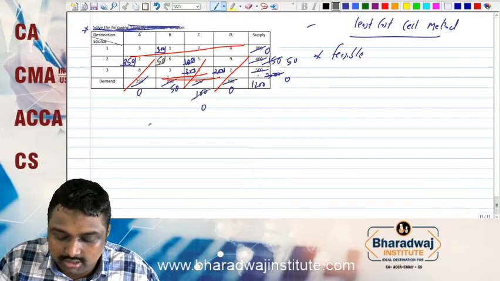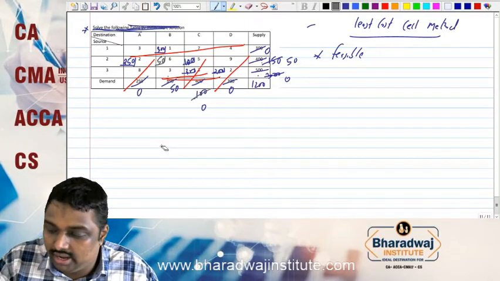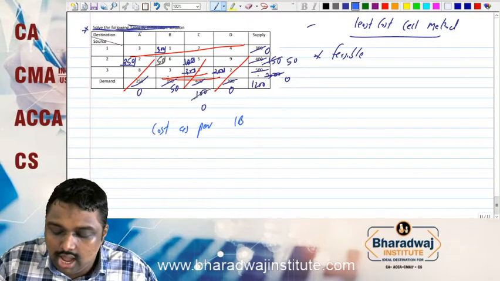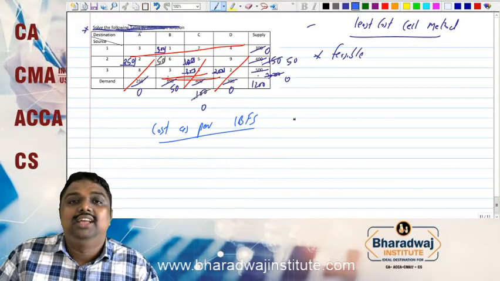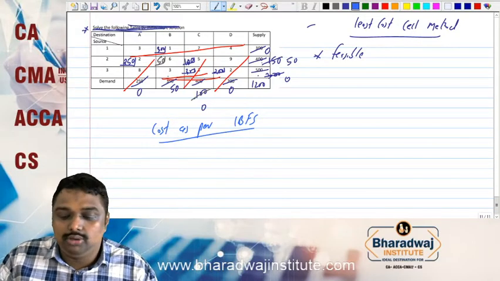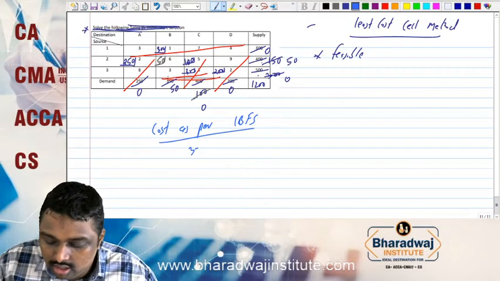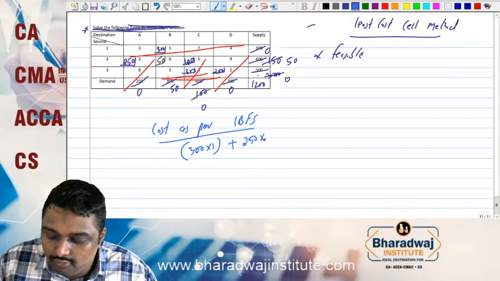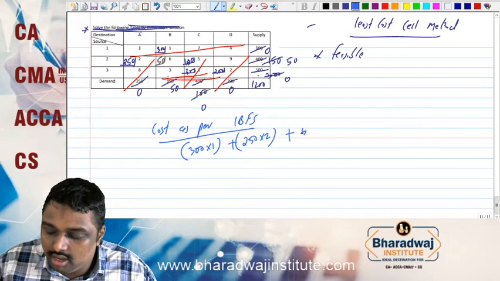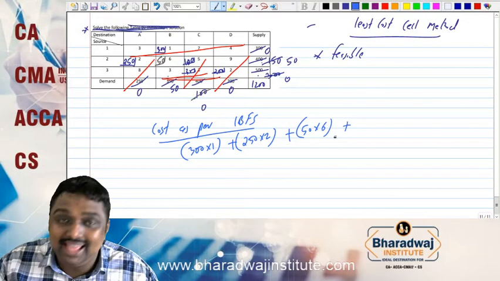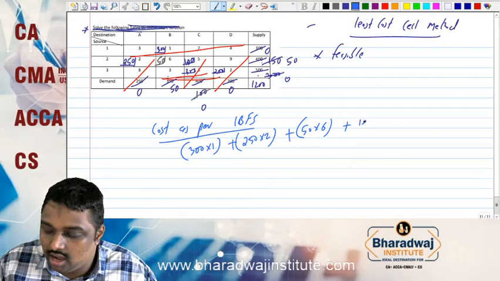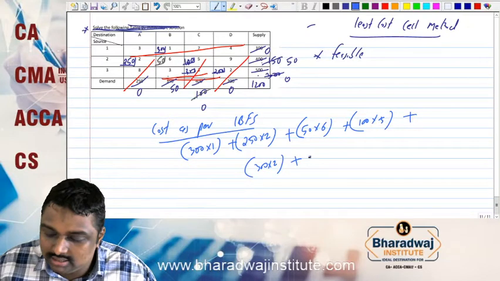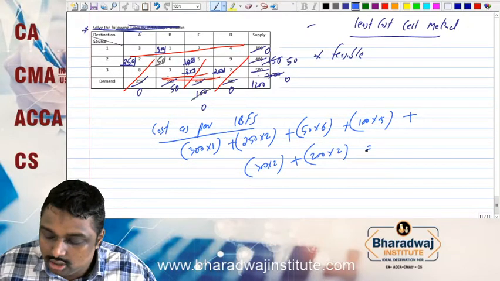Now for exam purpose, this is the first. So we have to write cost as per IBFS. IBFS stands for initial basic feasible solution. So how is the allocation? We have 300 into 1 plus 250 into 2 plus 50 into 6 plus 100 into 5 plus 300 into 3 plus 200 into 2. So this is the allocation.